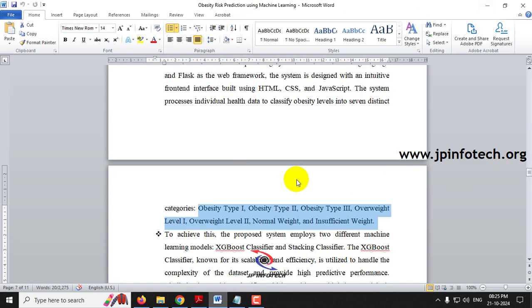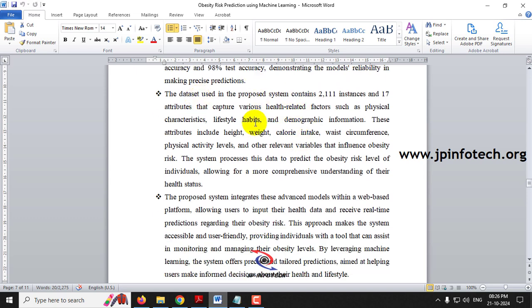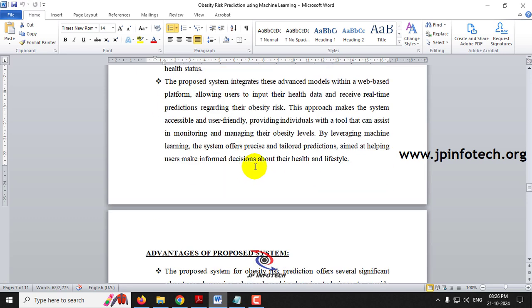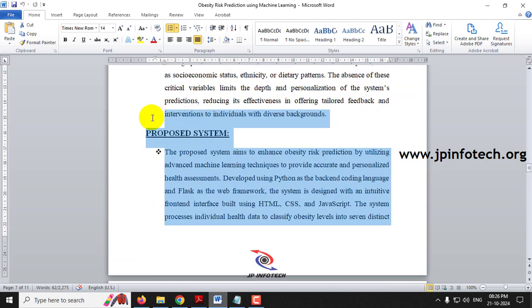Here you can see we have a large dataset containing 7 classes: obesity type 1, type 2, type 3, overweight level 1, overweight level 2, normal weight, and insufficient weight. So we can accurately classify and predict obesity using our proposed model. The model details, accuracy details, and dataset details have been mentioned here. Everything is summarized in this proposed system part.